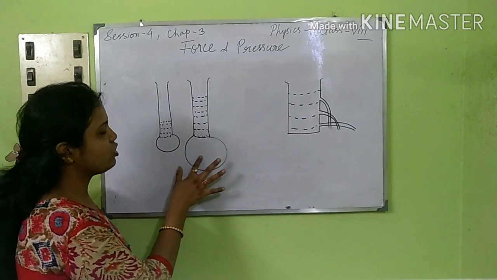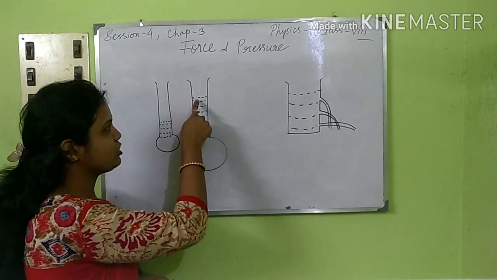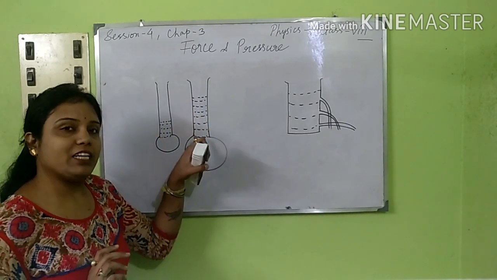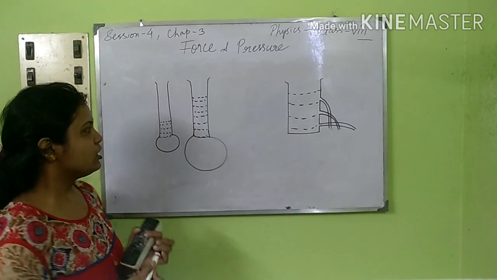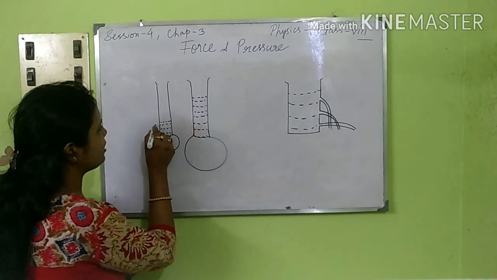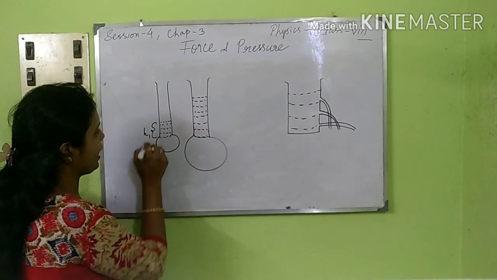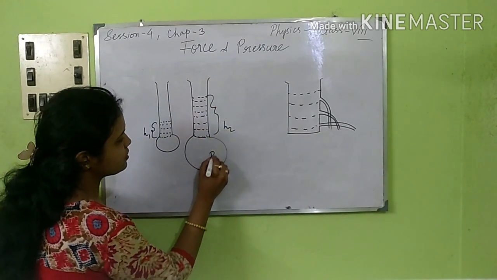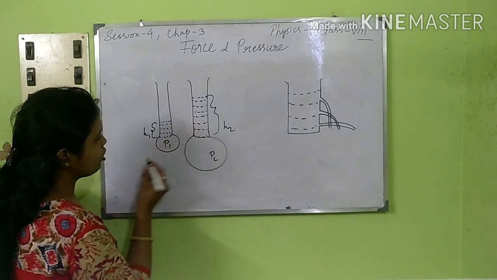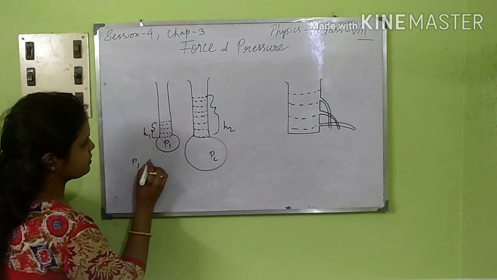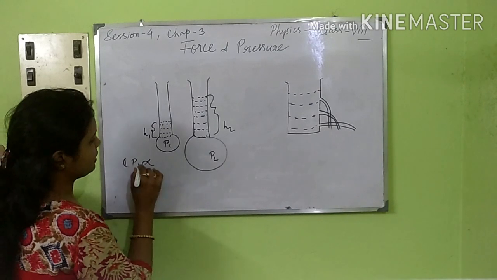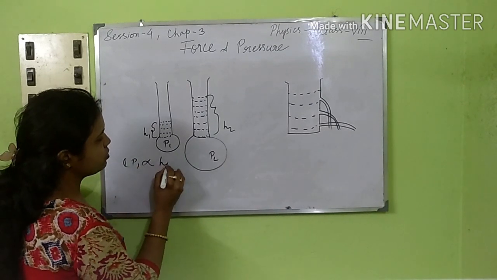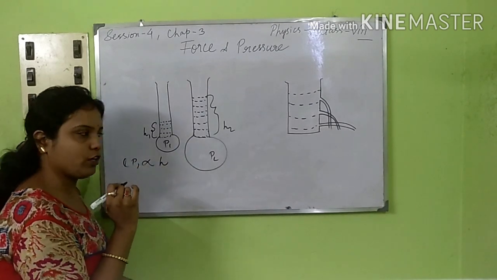That is because of the more pressure, because of the increase in the height of the liquid. Here the height of the liquid is H1, and for this it is H2. So this is pressure 2, this is pressure 1. Obviously, liquid pressure is directly proportional to the height of the liquid column.